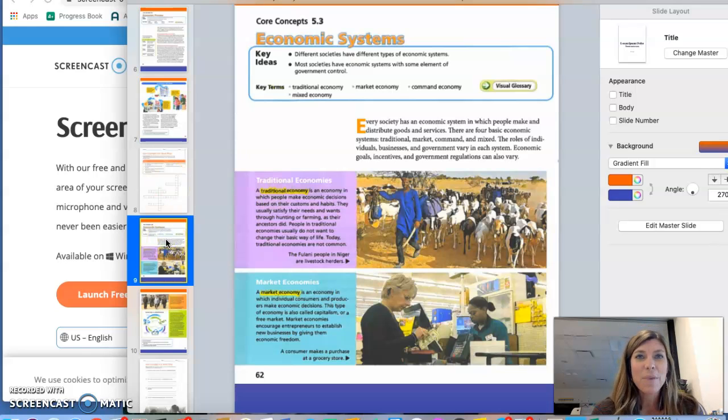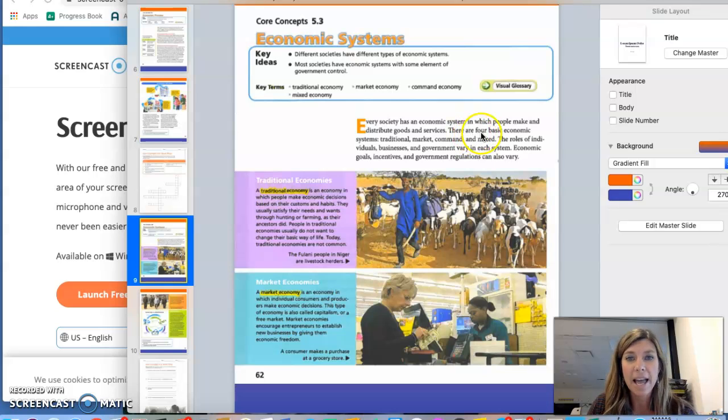All right, hi, we are going to go ahead and do lesson 5.3, economic system. So if you can make sure you're on this page with me and follow along with me, the key terms are traditional economy, market economy, command economy, and mixed economy. So these four systems are what we're focusing on, and we'll talk about which one the United States has and so on. So every society has an economic system in which people make and distribute goods and services.